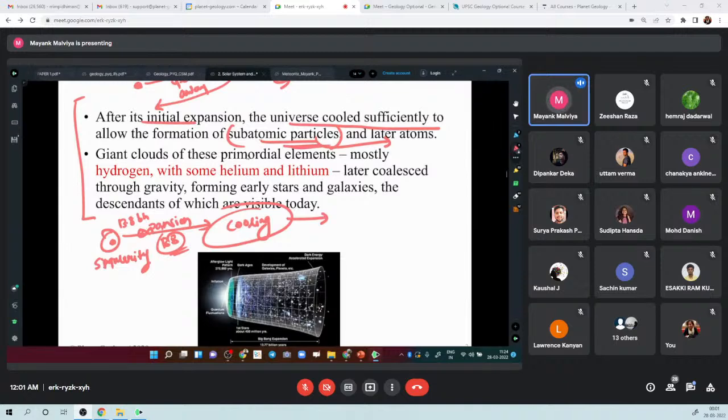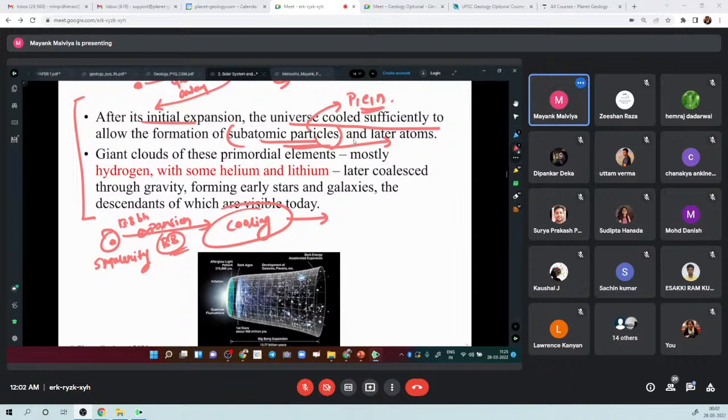What are subatomic particles? Anyone? These are proton, electron, neutron, right? Yes, Kaushal is saying proton. So proton, electron, neutron, these are subatomic particles. And then atoms formed. So this is what was happening.